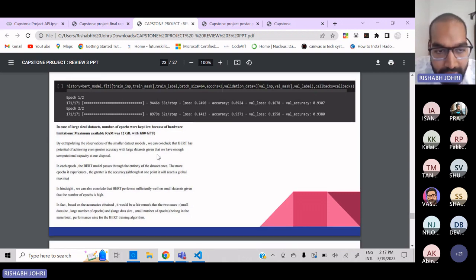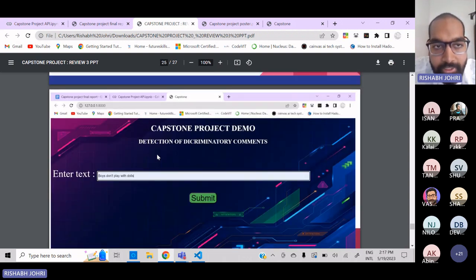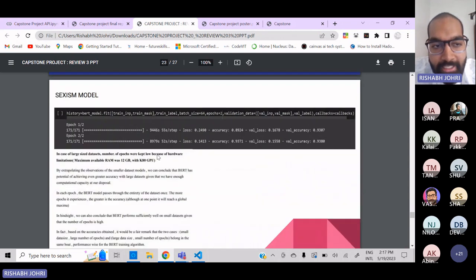One thing that I noticed here was that when I reduced the number of epochs for a larger data set, the model gave very good accuracy of above 90%. The reason being that the data was already large. But in the case of a smaller data set, when I increased the number of epochs, the model performed very well, because when the model passes through one epoch, it goes entirely through the data set one time. So it is passing and learning from all the samples, and when we repeat it, the accuracy increases.